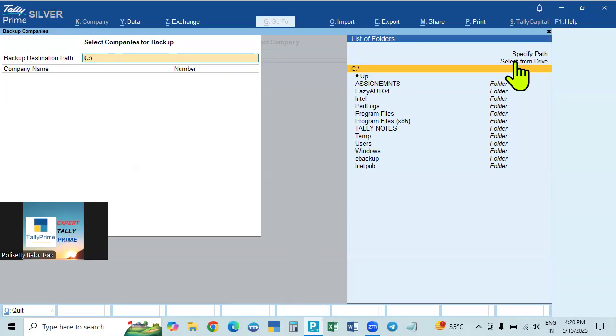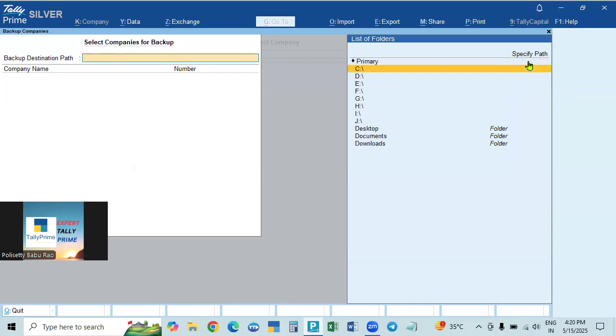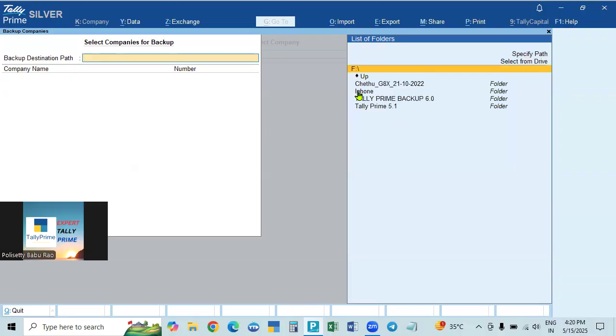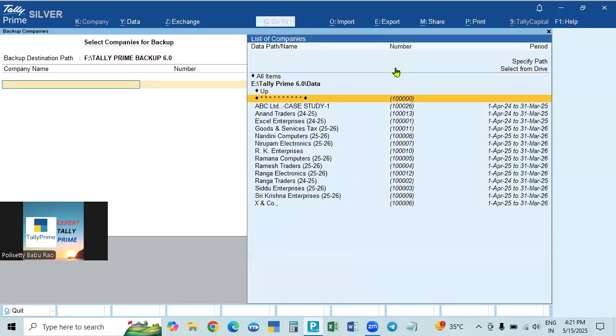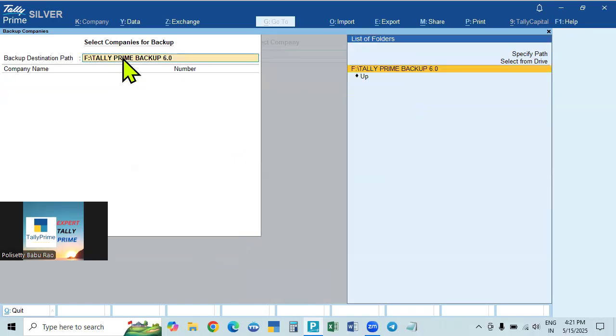So how to select? Go to the right side, select from data drive. Click select from drive, and all the drives will be shown. We created it in F drive, so select F drive and click. It will show the data path, that is the backup data path, Tally Prime Backup 6. If you click that, it will come to the top, then press enter again and it will come here. Now we can take the backup of all the companies, some companies, or any companies. This is the method when it is created in advance.